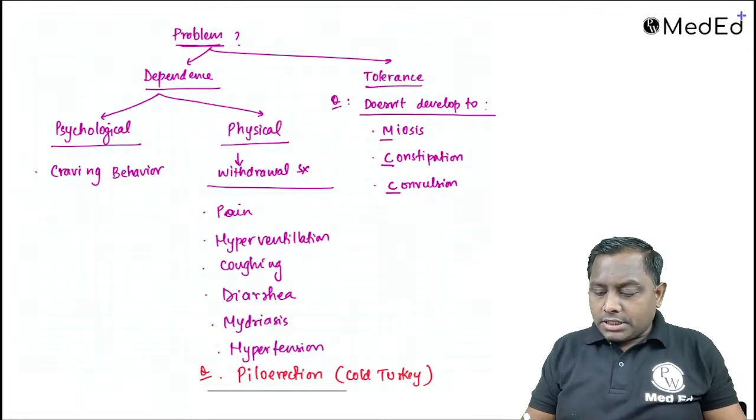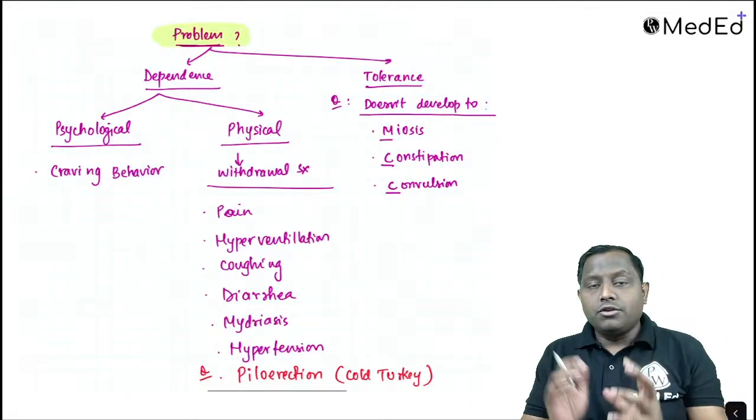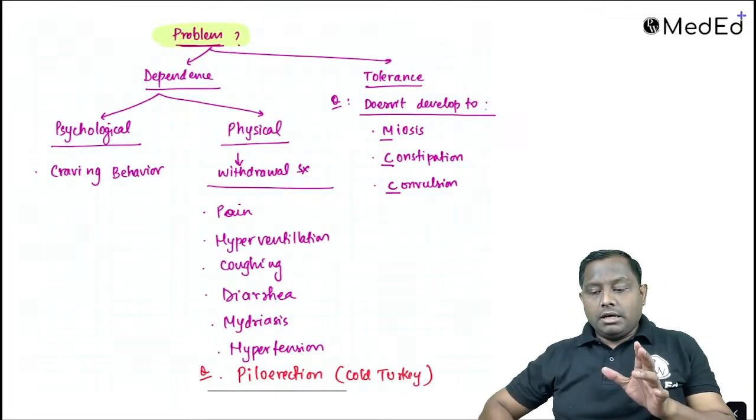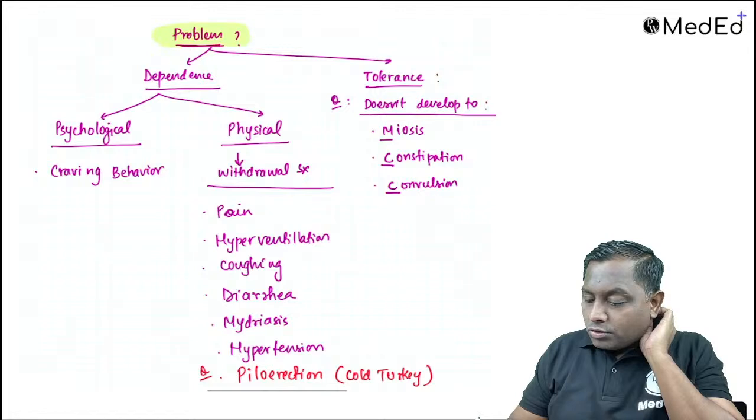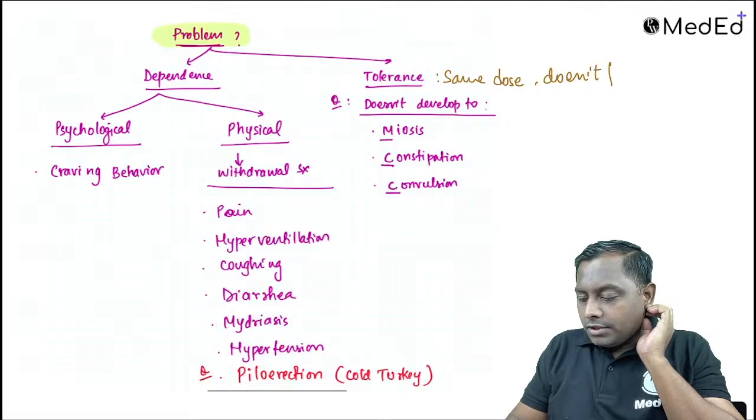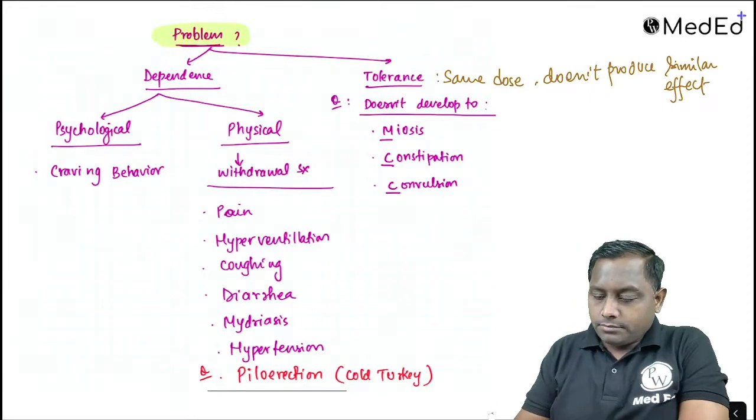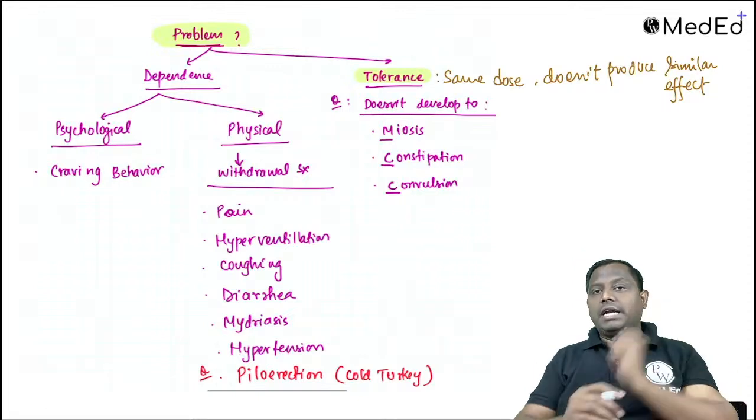Now, if opioid is such a potent analgesic agent, what is the problem? One of the important problems with opioid is the dependence. Other problem is tolerance. What is the meaning of tolerance? When the same dose doesn't produce a similar effect, what do we call it? Tolerance. We call it tolerance when the same dose does not produce a similar effect.